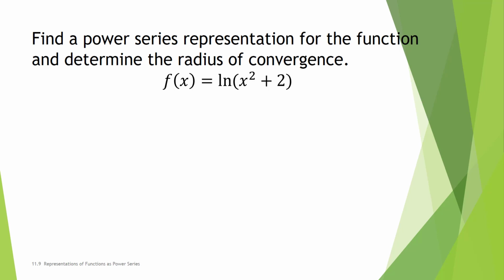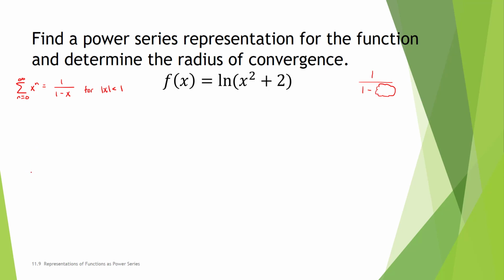Now we'd like to find the power series representation for the function f of x equals the natural log of x squared plus 2. Again, we're using our geometric series that we know: the sum from n equals 0 to infinity of x to the n power is equal to 1 divided by 1 minus x for values of x with an absolute value less than 1. So we need to relate our function, the natural log of x squared plus 2, to something of the form 1 divided by 1 minus something.